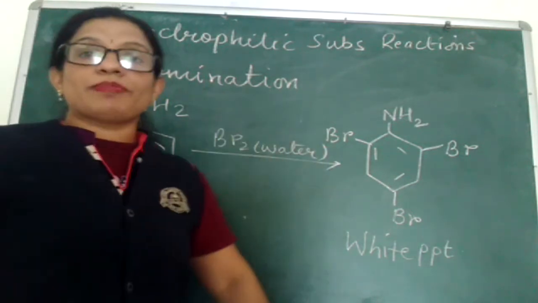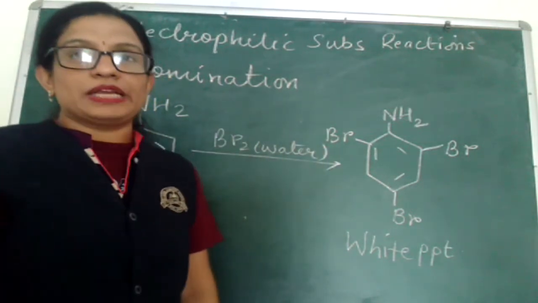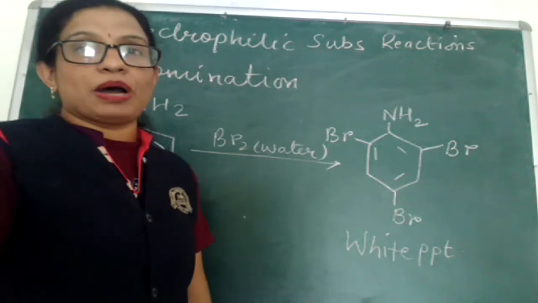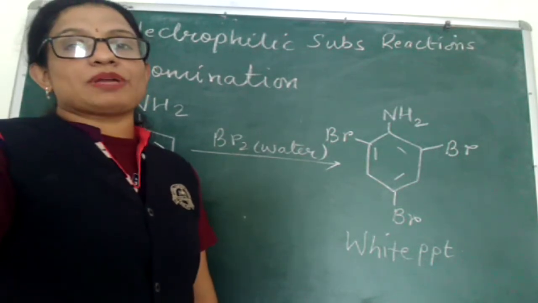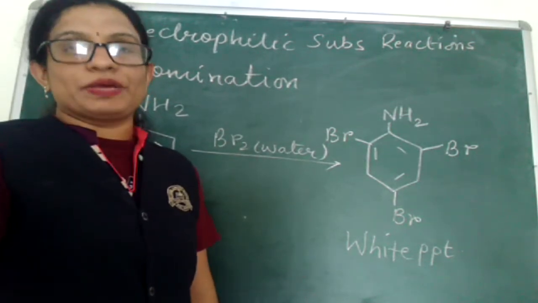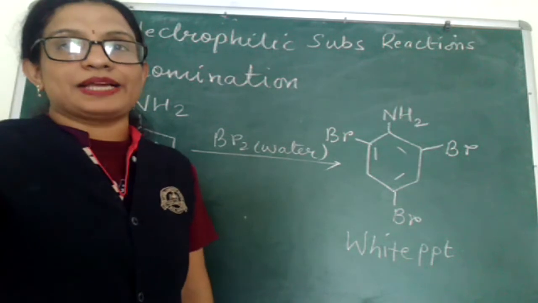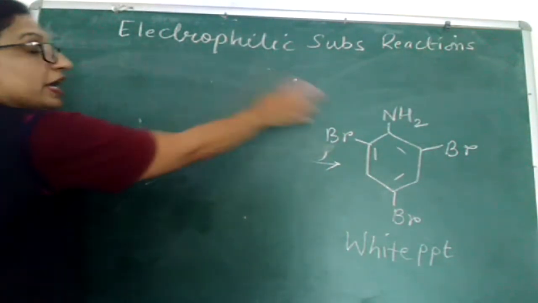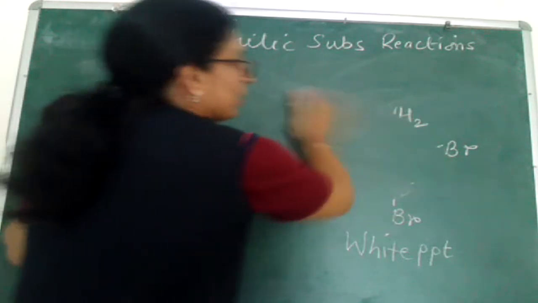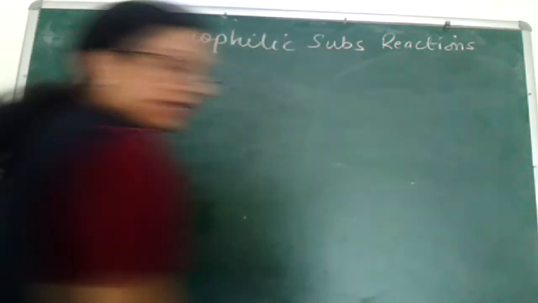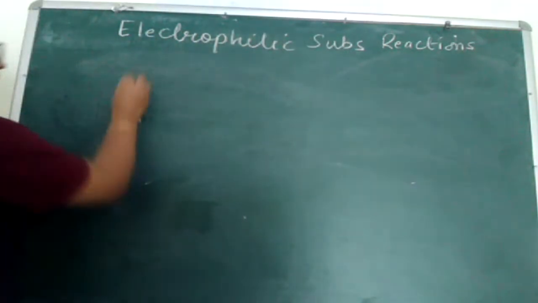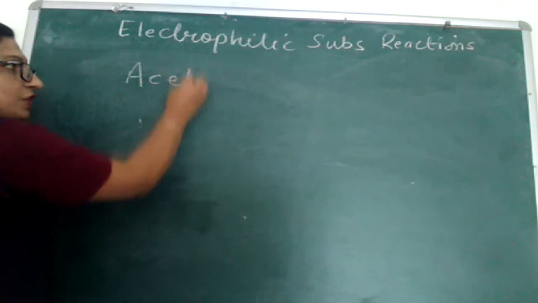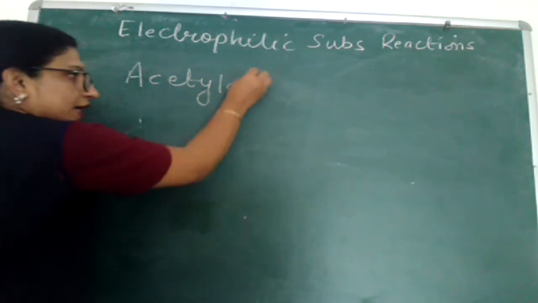This is the normal, general bromination of aniline. Now we are talking about reducing the activation power of the NH2 group by its acetylation. Acetylation of aniline we are talking about, and we carry out acetylation to reduce the activation power of the NH2 group.